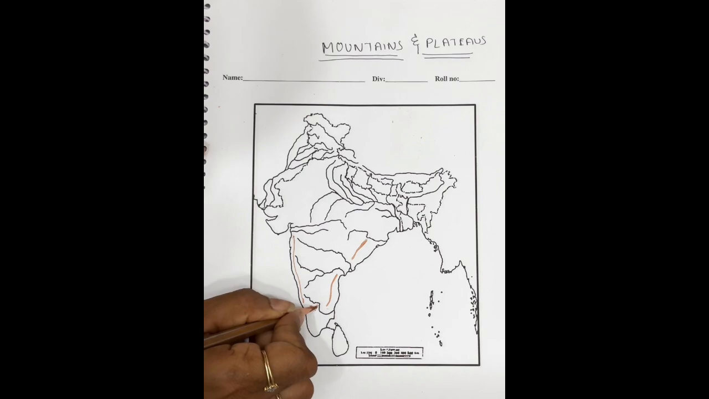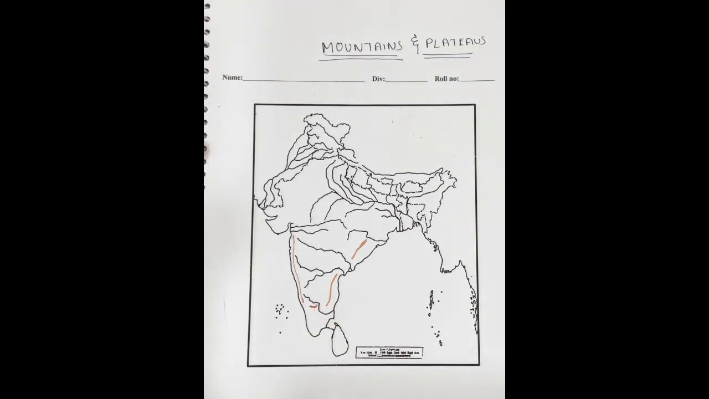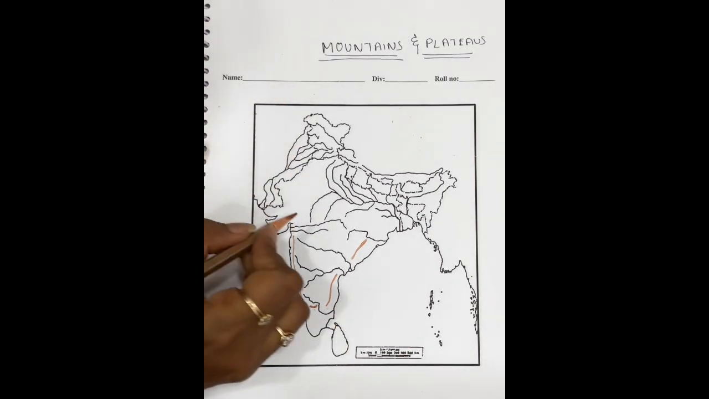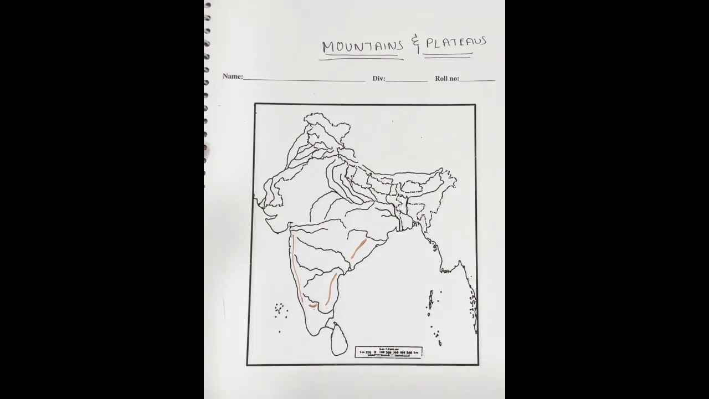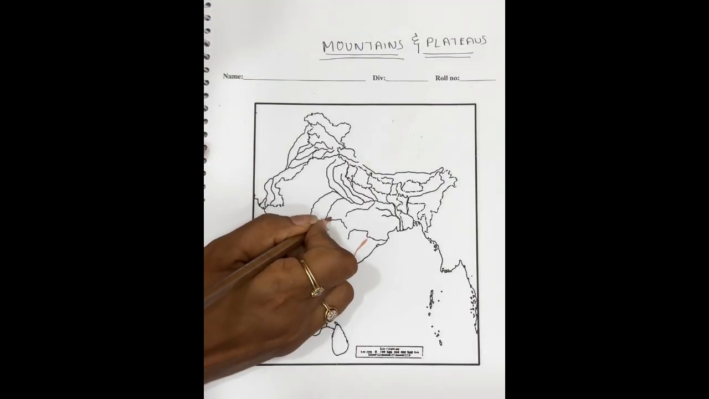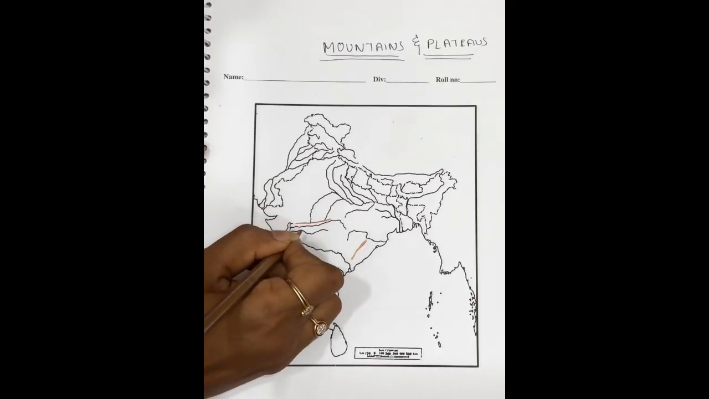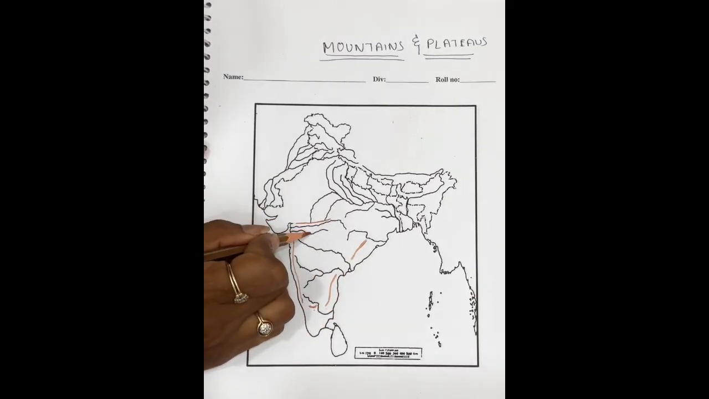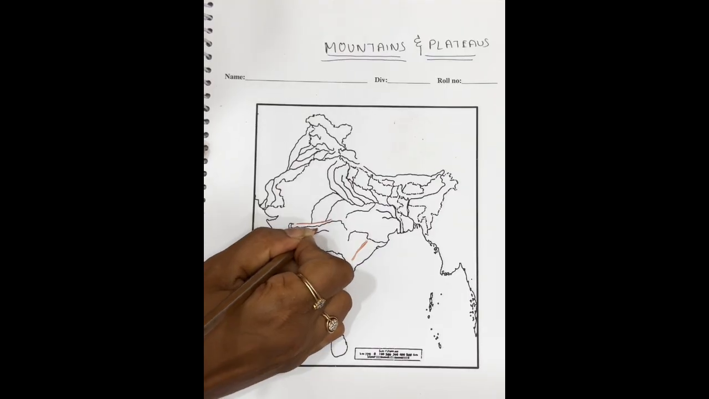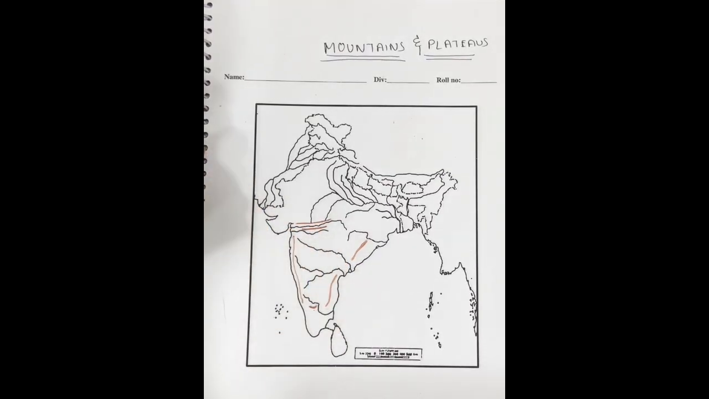This is Nilgiri. Now let us start here. We will be marking above Narmada river, Vindhyas mountain. So here we have Vindhyas. Between Narmada and Tapi, we have Satpuras.